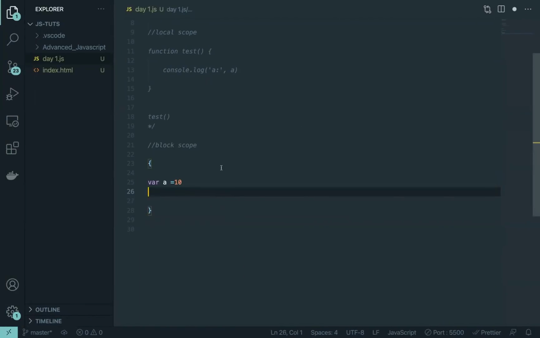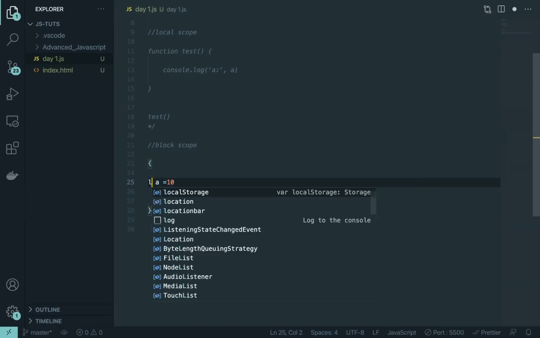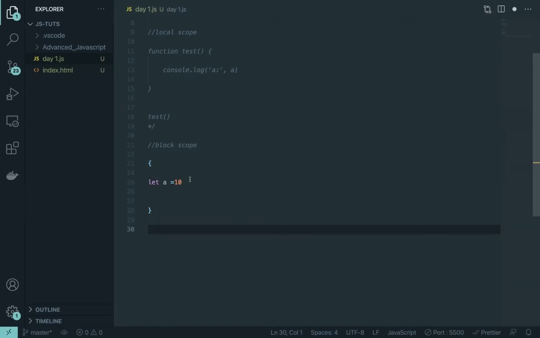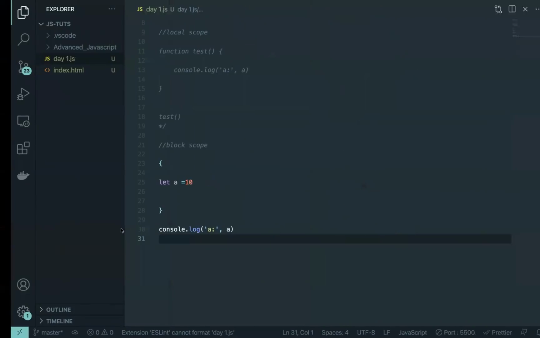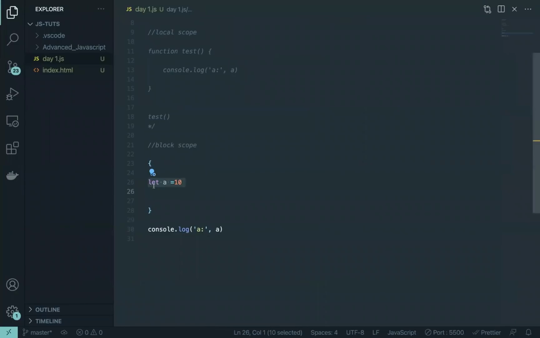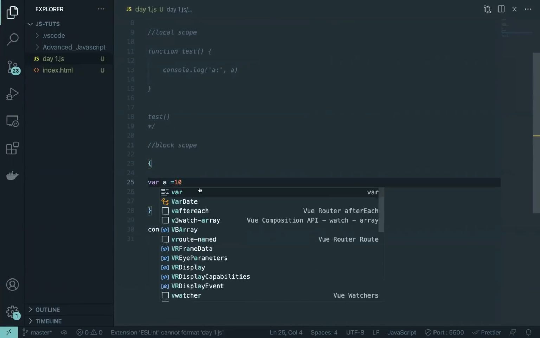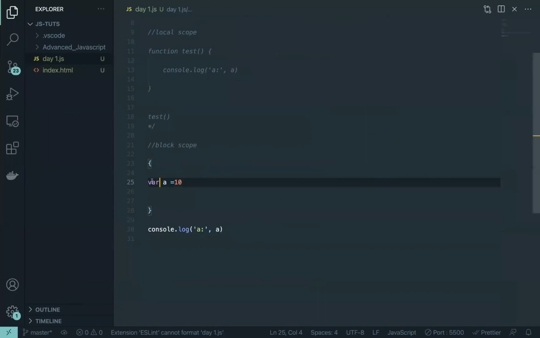I mean, that's a very common sense thing, right? So then what is this block scope? It is not limiting itself to it. So for that, it will not work with var. Now we have a different way of defining a variable, and it is called let. So when you define a variable with let inside of a block, and if you try to access it outside of it, like I'm doing here, it will show me a is not defined. And if I just change it to var, again, I should be able to access it. So see the change here.